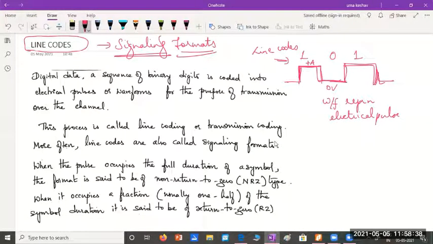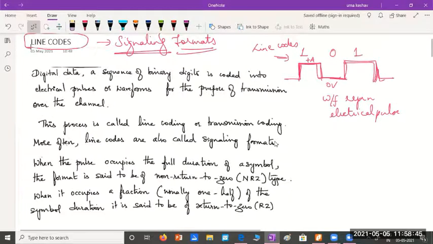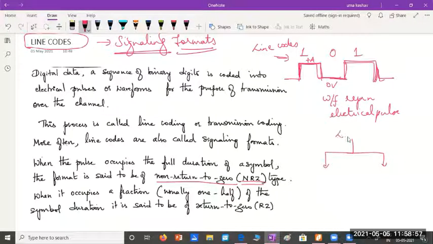And in this basically we have two major types. Let me say the first type is NRZ, non-return to zero. So among the line codes we have two major types.